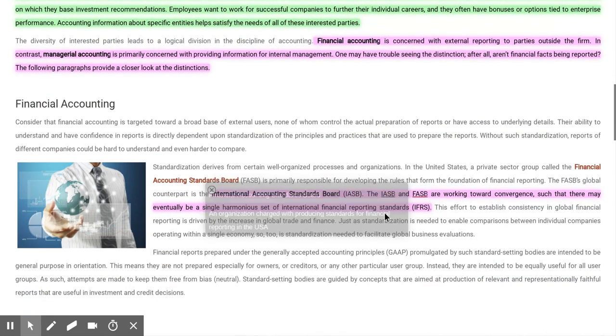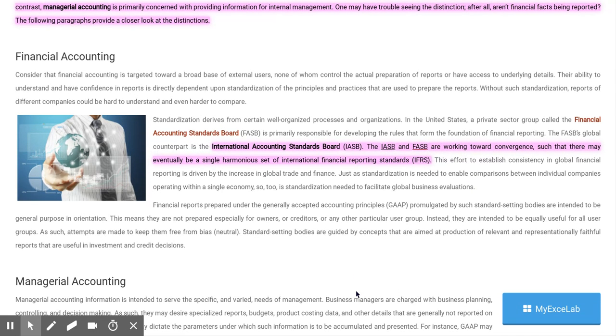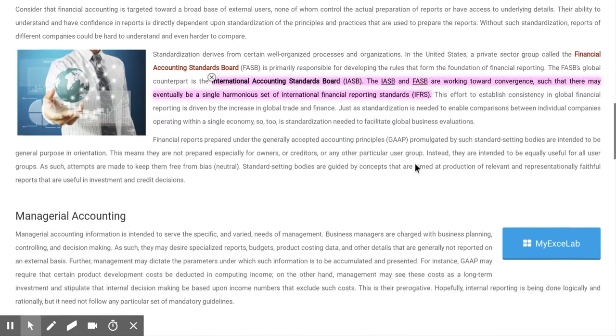Another thing I want to point out is there's some information in the textbook about different accounting standards boards. We're not overly concerned with them because this is a very introductory class. But if you want to know, we are looking at the International Financial Reporting Standards. There are many all over the world, depending on what country you come from. That country has different financial standards because accounting is a language, and everywhere we go we have different languages that people speak. But in the last few years, we've been trying to standardize our global accounting language, and that's what IFRS is.